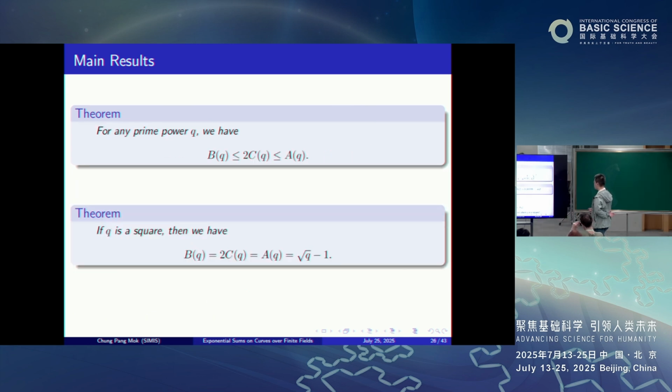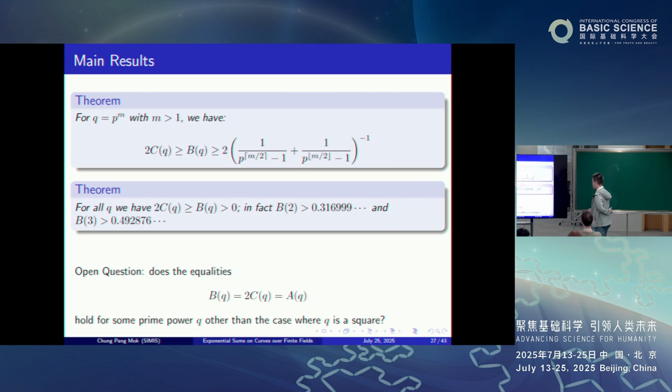So remember, when q is a square, these are all identities. In fact, you have the exact value, namely equal to square root of q minus 1. So in this case these are all equal. So as an open question we would like to raise: does this equality hold for some prime power q in the case when q is not a square?